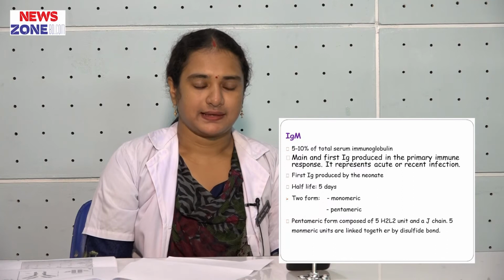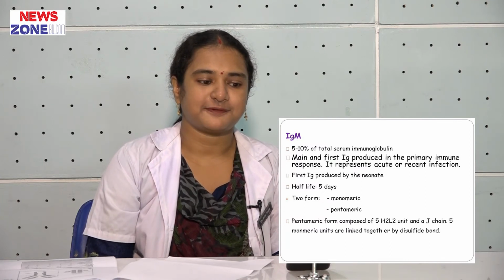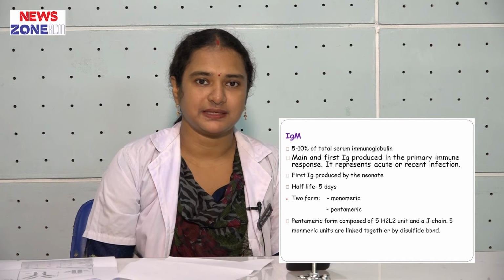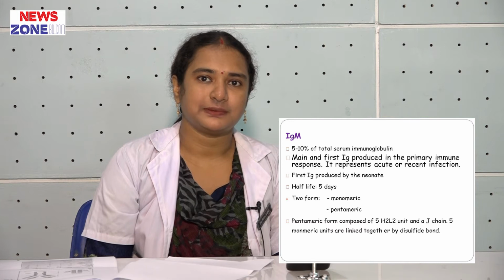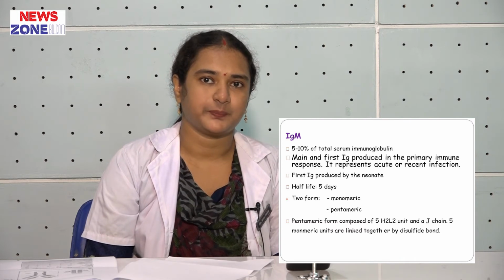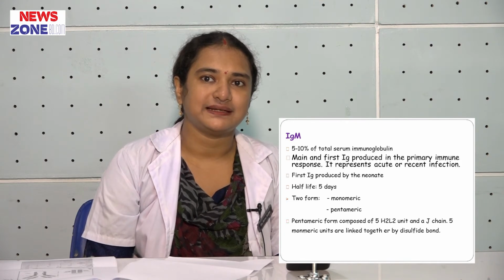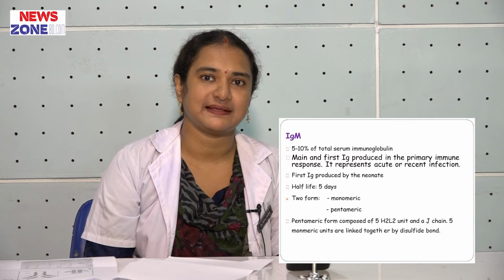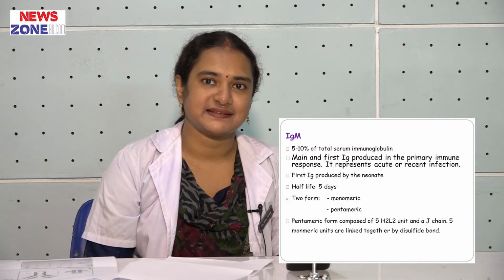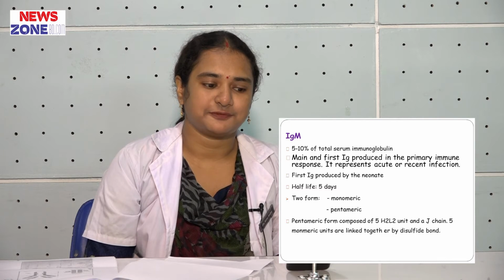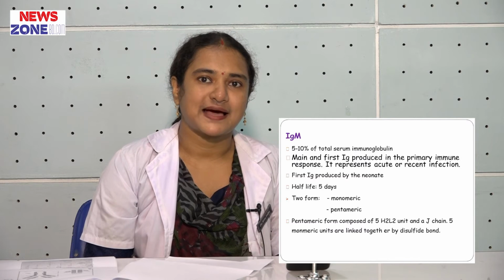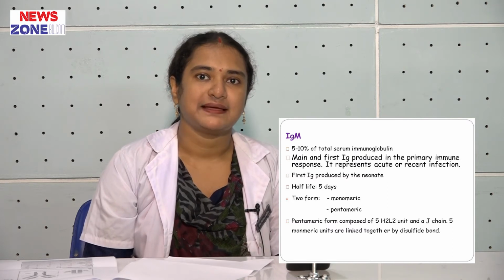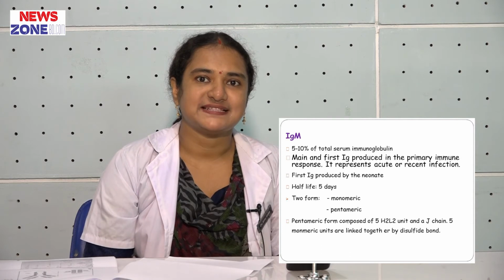Immunoglobulin M. Immunoglobulin M remains 5 to 10% of total serum immunoglobulin. Immunoglobulin M has two forms, monomeric form and pentameric form. It remains in serum in pentameric form and when it is present on the surface of B cell for reception of antigen, it is in monomeric form. The pentameric form has 5 monomeric immunoglobulin M joined by a J chain.